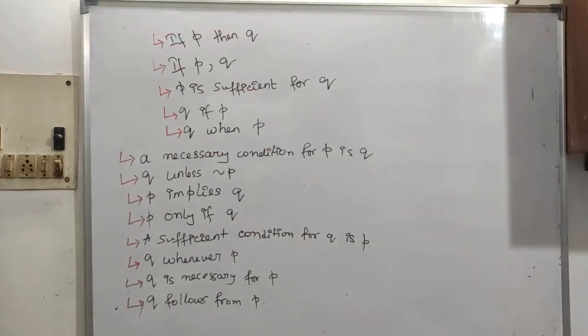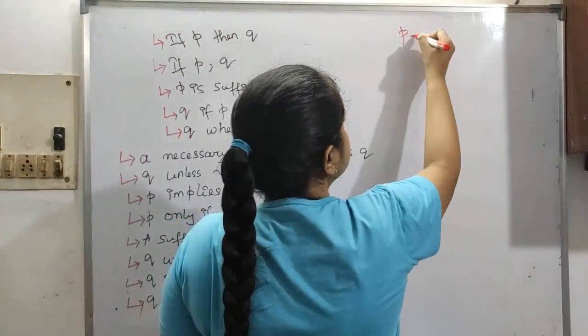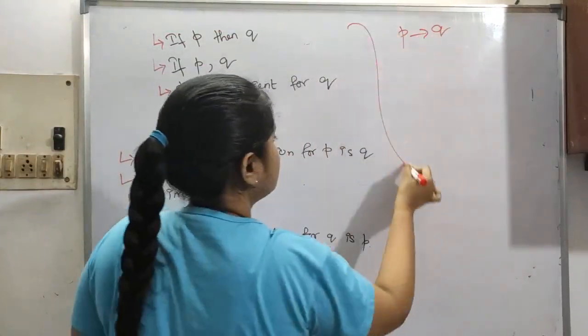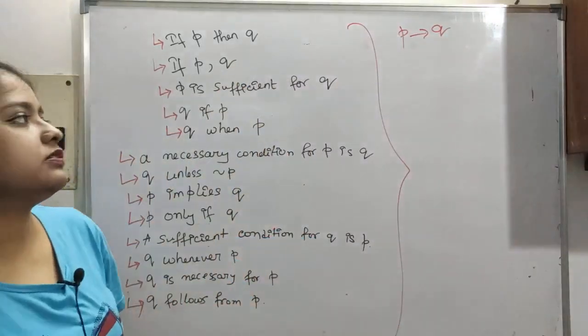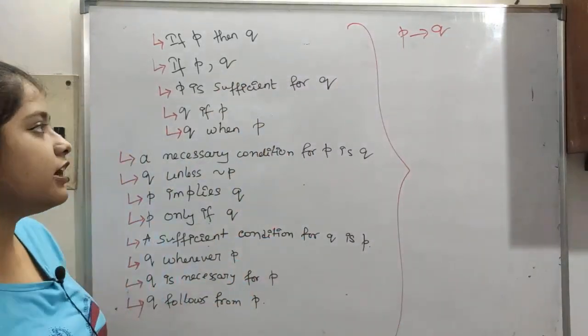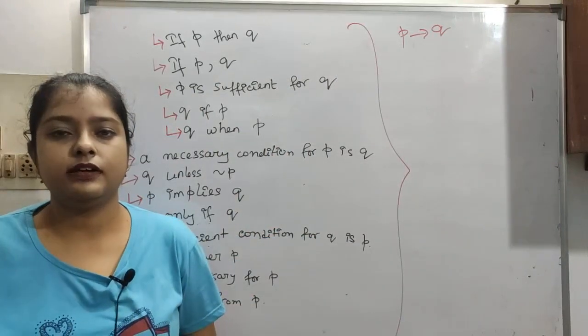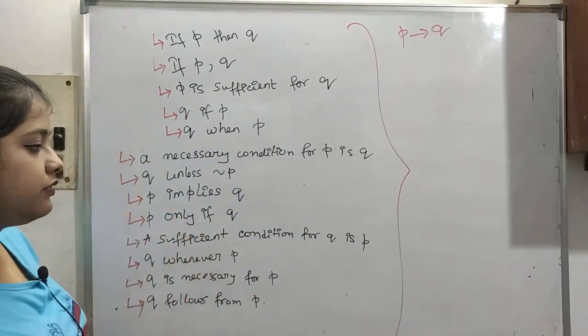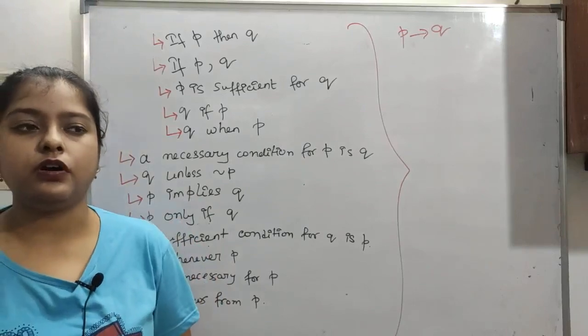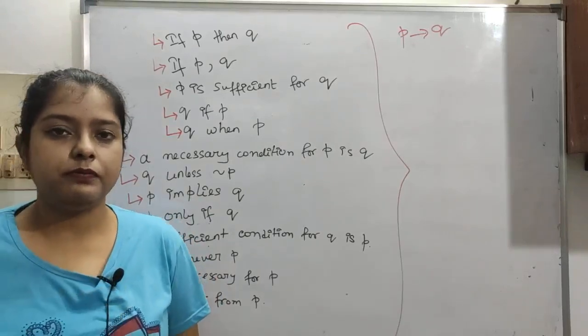So now this thing I was saying, that P implies Q can be written in all these ways. It may look tough for now to remember all this. So what I will suggest is that you take a note of it, paste it on your wall or in your short notes if you are preparing them.